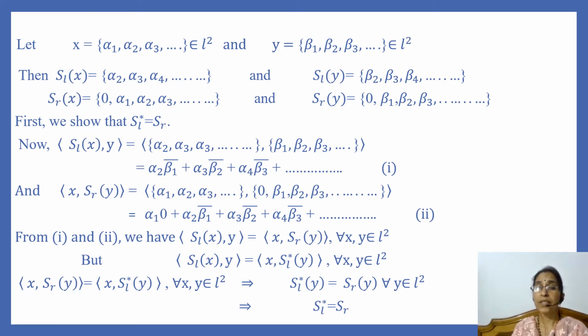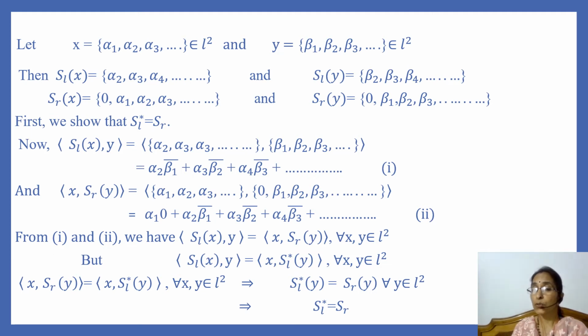Now we find the inner product of S_L of x and y, and that is equal to alpha_2 times the complex conjugate of beta_1, plus alpha_3 times the complex conjugate of beta_2, plus alpha_4 times the complex conjugate of beta_3, and so on. And we find the inner product of x and S_R of y. Then this is equal to alpha_1 times 0, plus alpha_2 times the complex conjugate of beta_1, plus alpha_3 times the complex conjugate of beta_2, and so on.